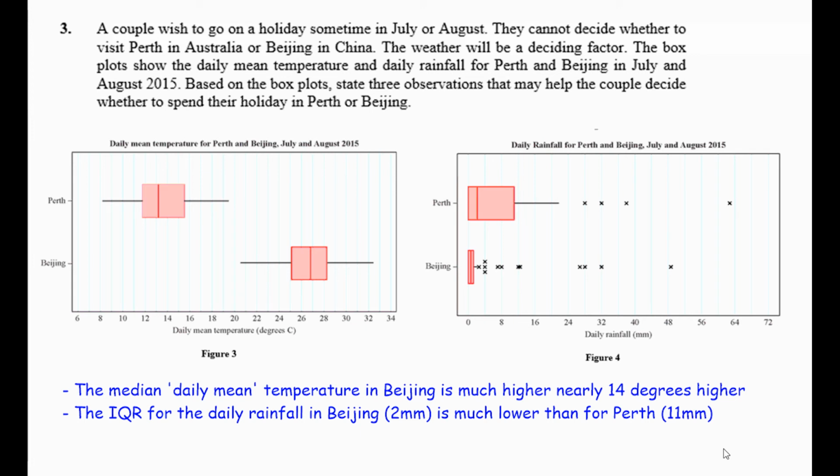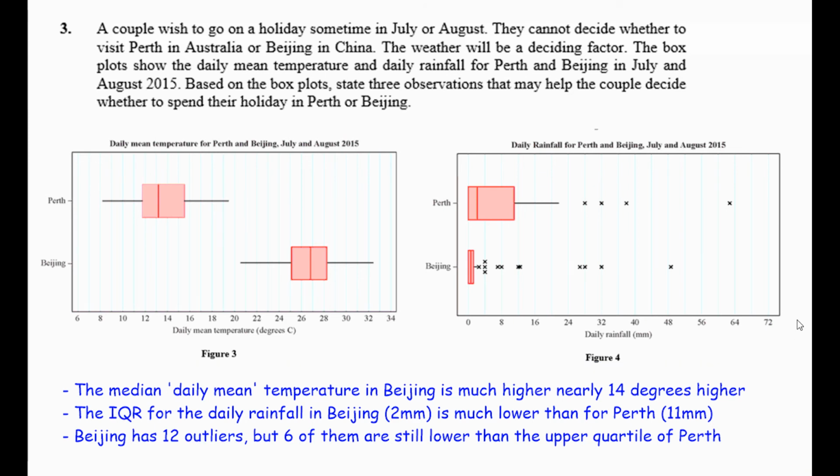So half of the outliers of Beijing are still just standard amounts of rain in Perth. Okay, so Beijing has 12 outliers, but 6 of them are still lower than the upper quartile of Perth. 6 of them are still less than 25% of the days, than 25% of Perth's outcomes.